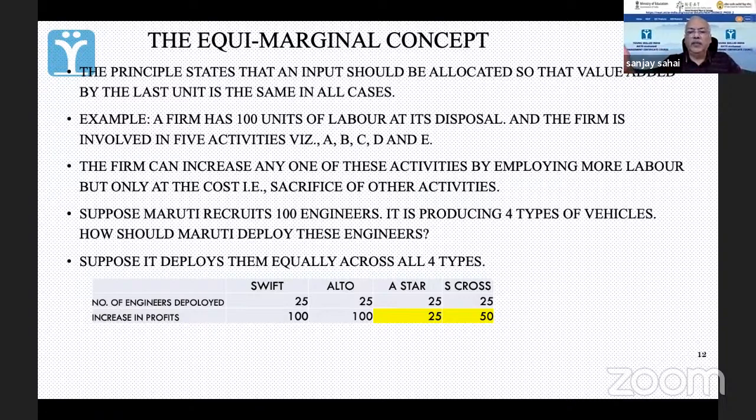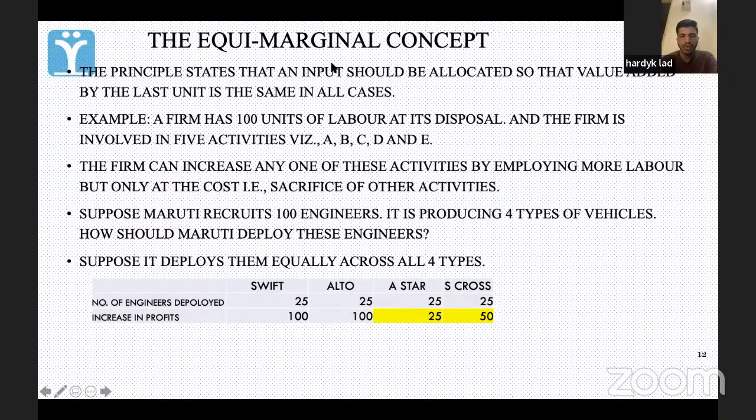Now, after let's say a certain period, when one cycle of production is complete, इसके सेल्स चेक किए जाते हैं कि भाई after the deployment of these engineers, what were the sales of these 4 vehicles, and it is found स्विफ्ट के चलते 100 crores बढ़ा प्रॉफिट, ऑल्टो के चलते भी 100 बढ़ गया, ए स्टार के चलते 25 बढ़ा, एस क्रॉस के चलते 50 बढ़ा। What will be the natural tendency of the CEO? क्या करेगा?